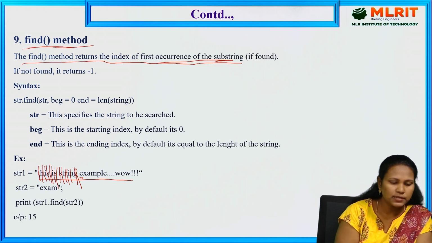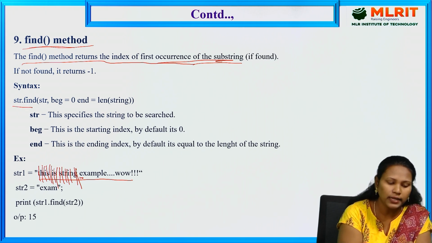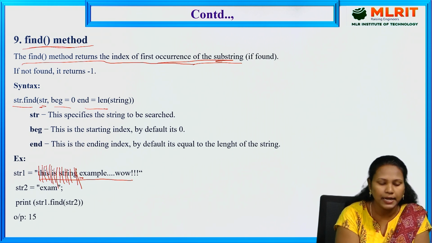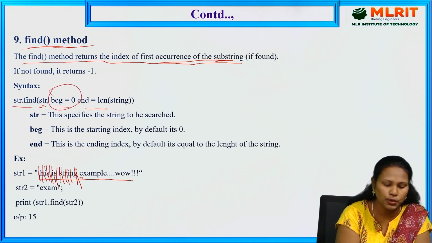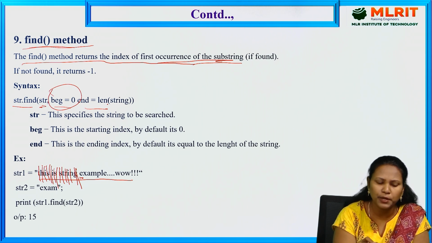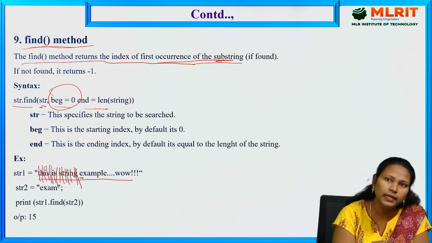The syntax for that is str.find. You have to give the substring, the beginning value, and the ending value. Beginning starts from 0 only. End is the length of the string. For example, if it is 22, it takes that. By default, it takes that value.